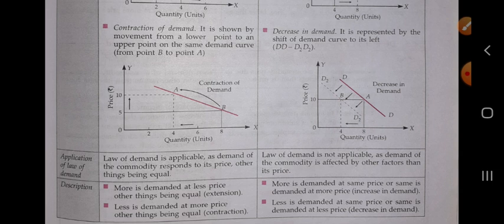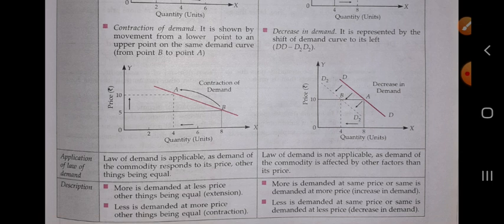Whenever the consumer demands less of the commodity when the price is the same, that is 10 or 10, or 20 or 20, or when the price is less, the consumer demands the same commodity, it is the case of decrease in demand. So it's all about the difference between the change in quantity demanded and the change in demand.